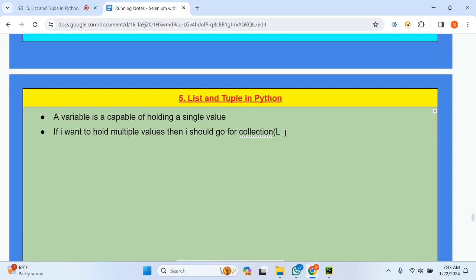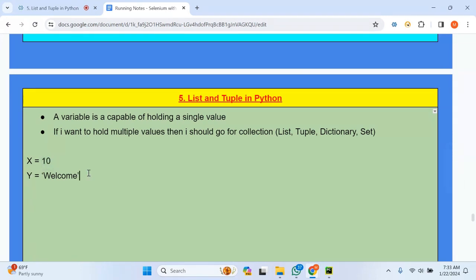There are 4 types of collections: list, tuple, dictionary, as well as set. These are very important types of collections which are there in Python. And why will we go for these collections? As I said before, take any one variable, suppose x, it can hold only 10, or suppose y is equal to the string welcome. Up to now you have seen only these variables, whether it is x or y, and so on. These are capable of holding a single value.